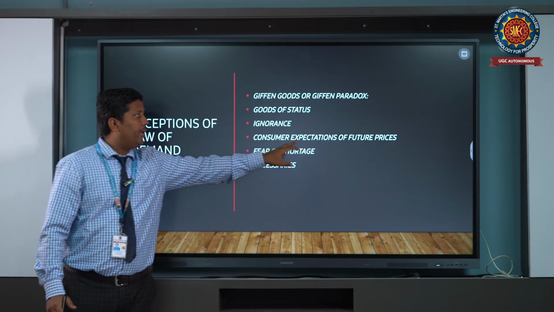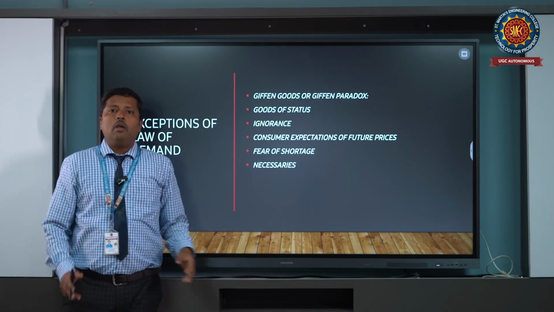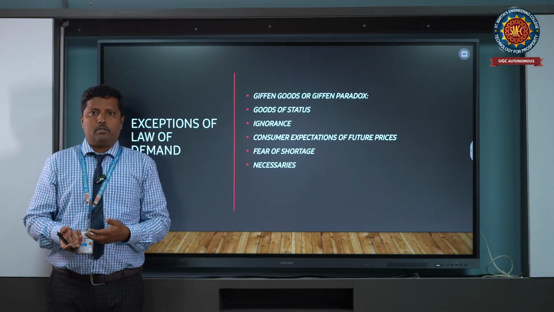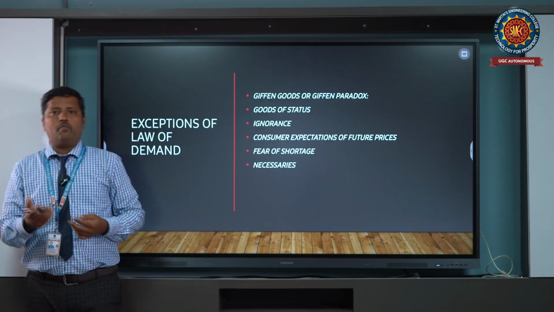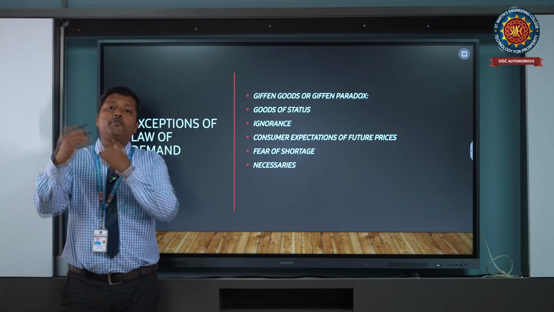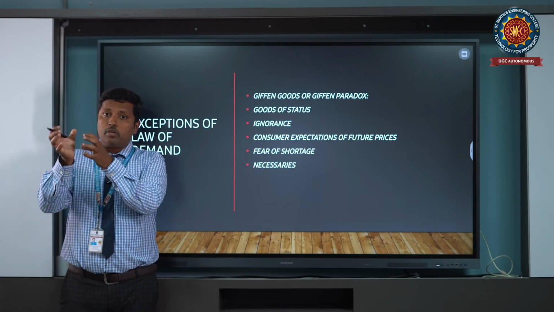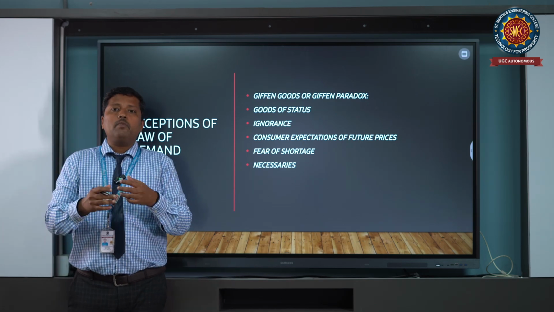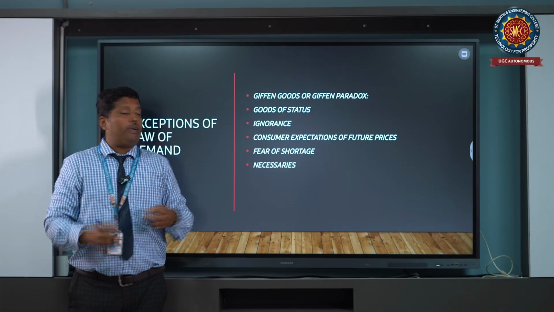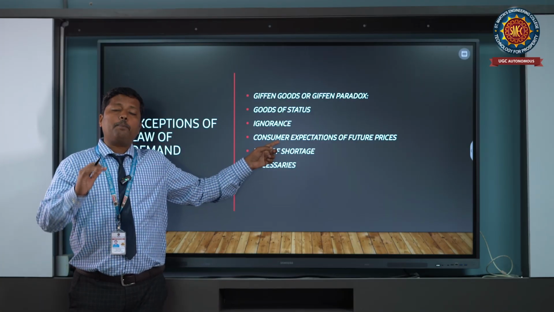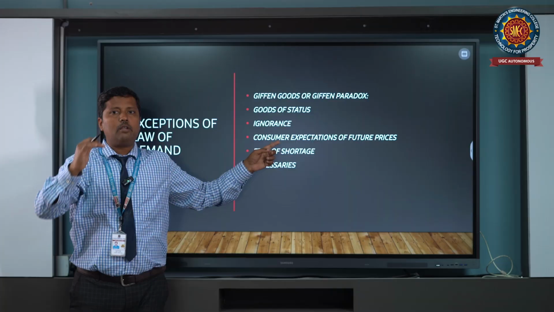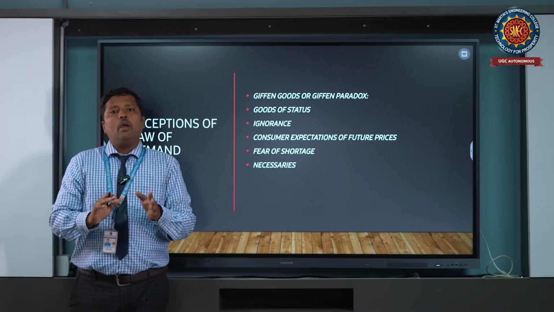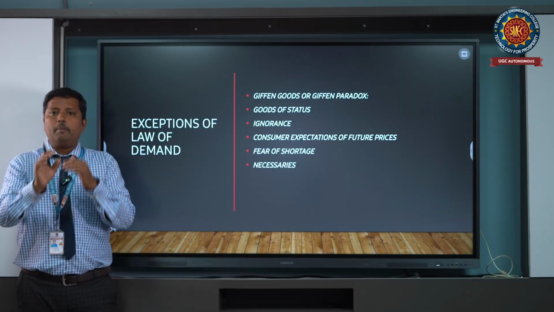And next, consumer expectations of future prices. Usually, if tomorrow the onion prices will increase, or tomorrow the tomato prices will increase, it depends on future expectations, future forecasting. So obviously I am going to purchase beforehand. That is the way price and demand increase or decrease. We need to understand both ways, not only a single way, price and demand of the quantity.